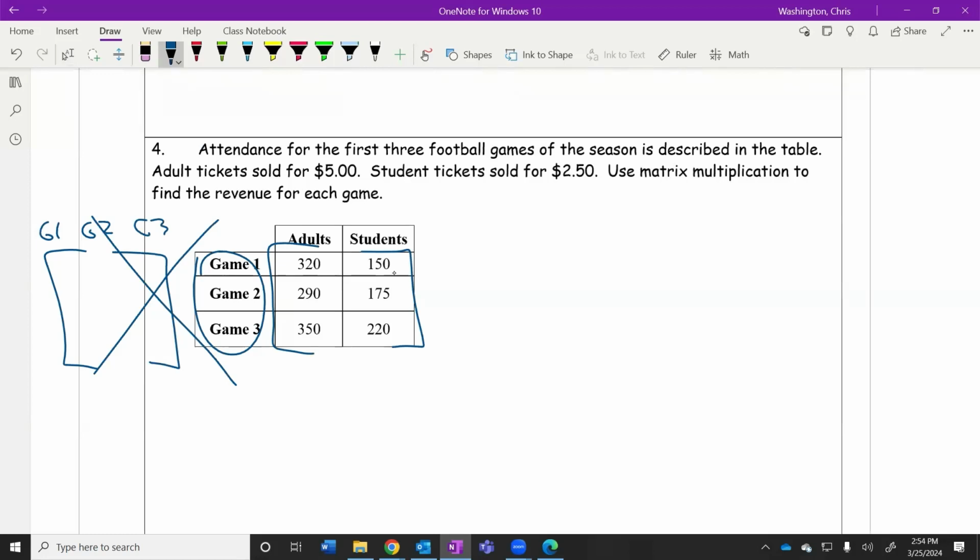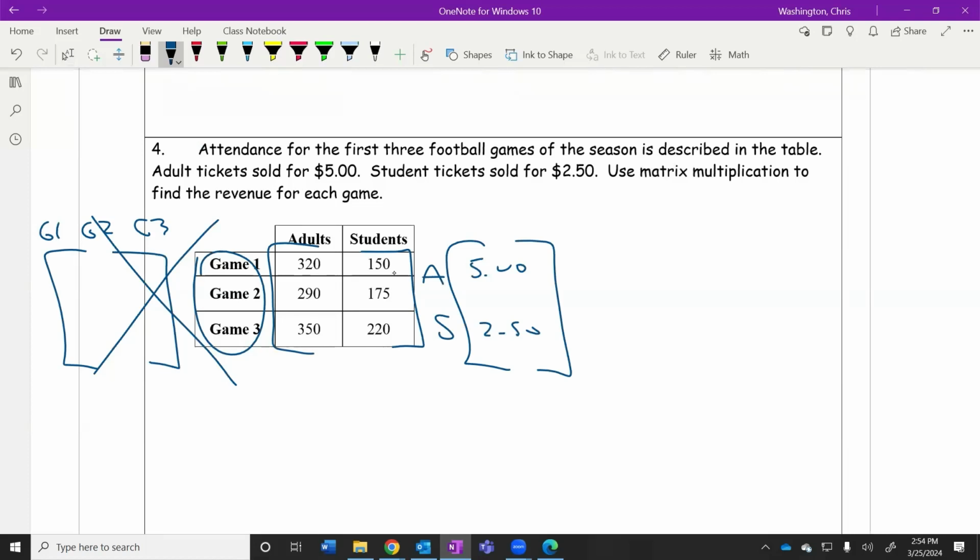I could rearrange this, and I could put the adult students over here and put the game 1, game 2, game 3 up here. This is possible. I'm just showing you all the different ways that we can set this up and actually not be able to multiply it. Could we multiply it? Yeah. This has got to be adults. This has got to be students. So the numbers are cool.